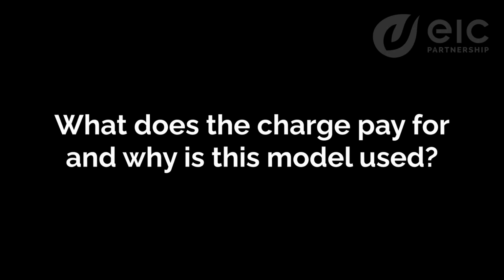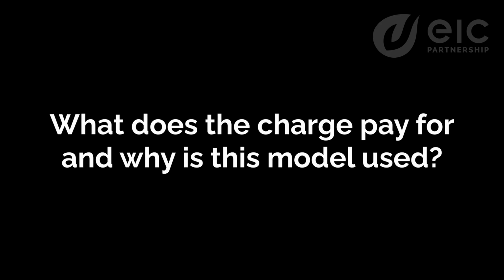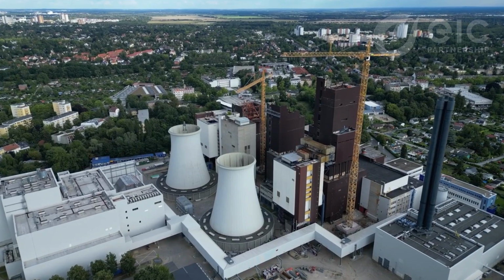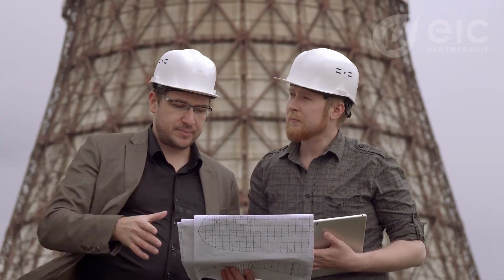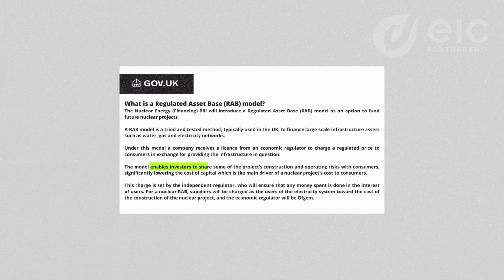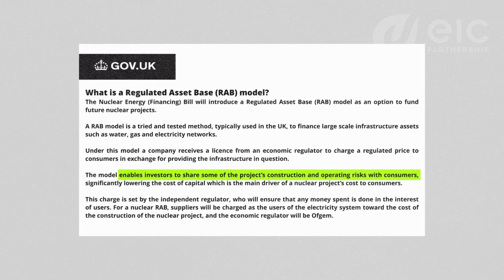What does the charge pay for, and why is this model used? So it's covering the design, construction and operation of Sizewell C nuclear power plant. The reason this model is being used is it's far more attractive to investors. By starting the funding before the project technically kicks off, we're spreading the cost of the project more evenly over time. The idea is that it attracts investors, lowers interest rates, the ultimate aim being that we're not burdening future generations with the expenses in the future.